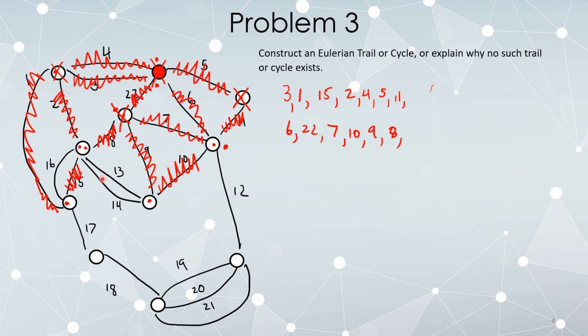We've got 13, 14, 16. 13 is the lowest number. It's also a duplicate edge here, so it's definitely not a bridge, so we're going to follow 13. That brings us back down to this vertex. The only edge remaining is 14. 14 is a bridge. As soon as I delete 14, this vertex will become stranded, but it's the last edge connected to it, so no big deal. Kill that vertex. We're now standing back here.